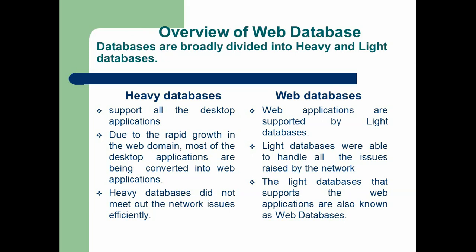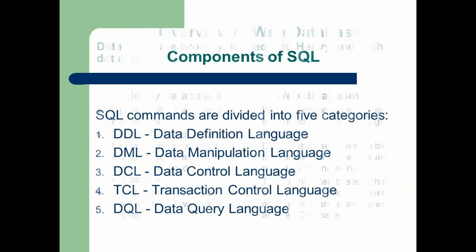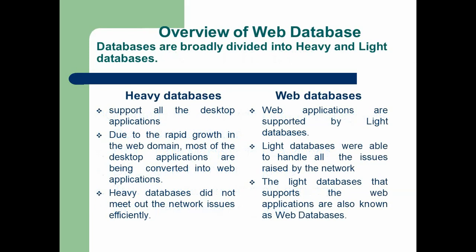Light databases were able to handle all the issues raised by the network, but heavy databases were unable to handle these network problems. That's why most of the databases are converted from heavy databases to web databases. The light databases which support web applications are known as web databases.